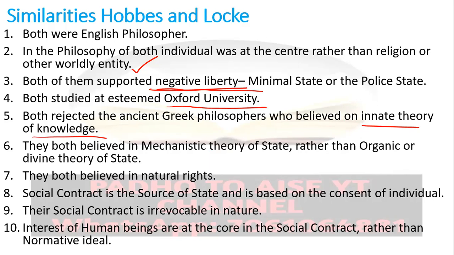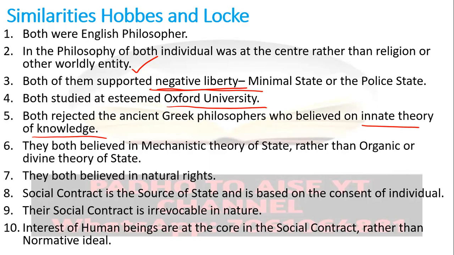So it was Hobbes, and later it was Locke. So how did Hobbes reject Aristotle? See, what is the innate theory of knowledge? Here you need to understand. According to the innate theory of knowledge, a person has a kind of knowledge by birth. They have a kind of innate knowledge by birth.